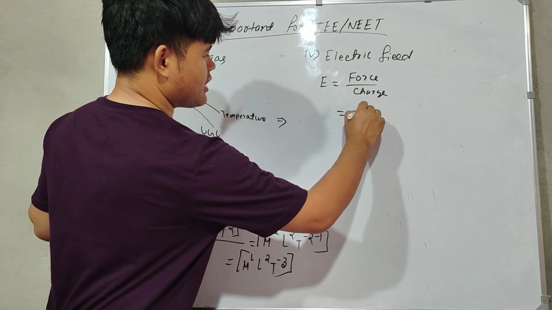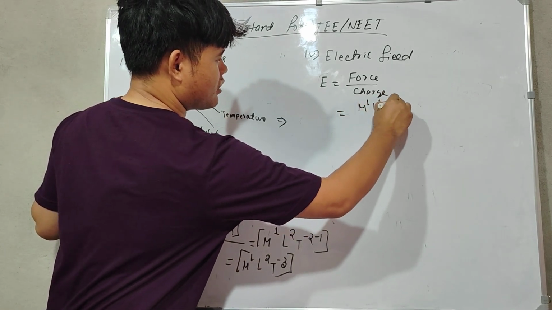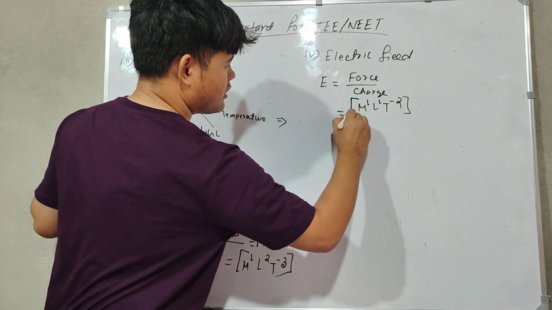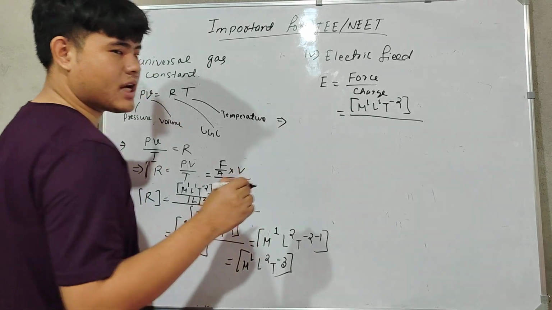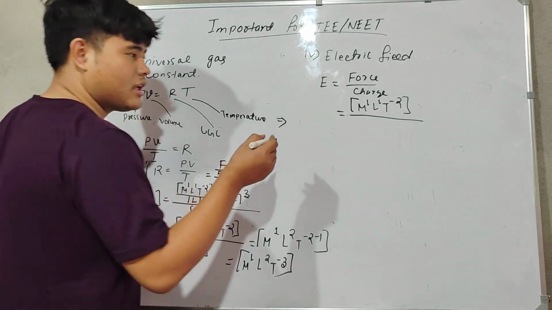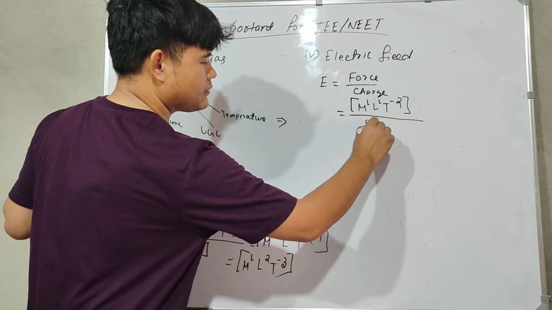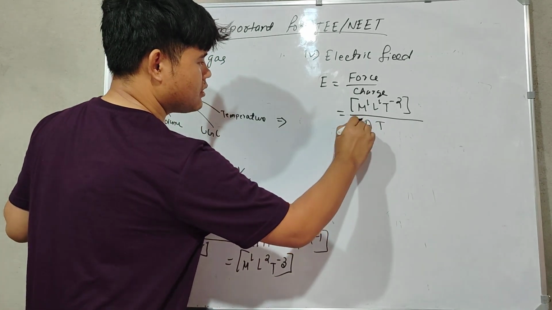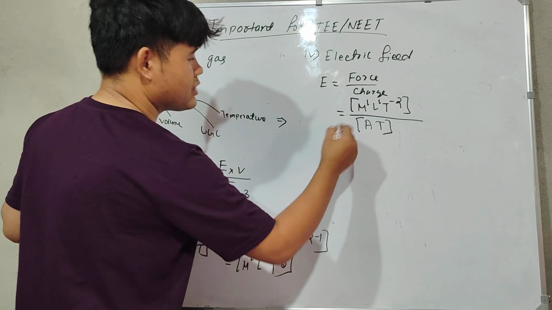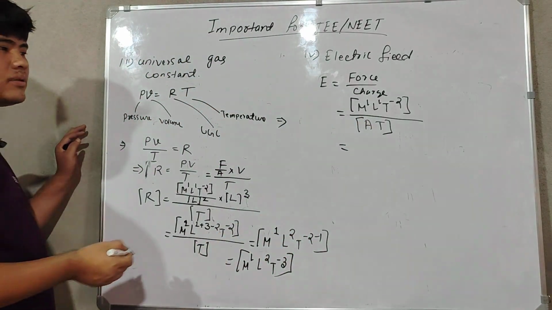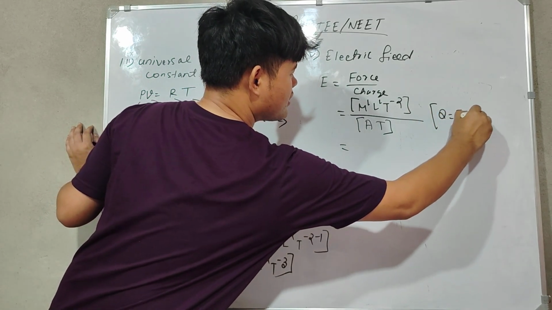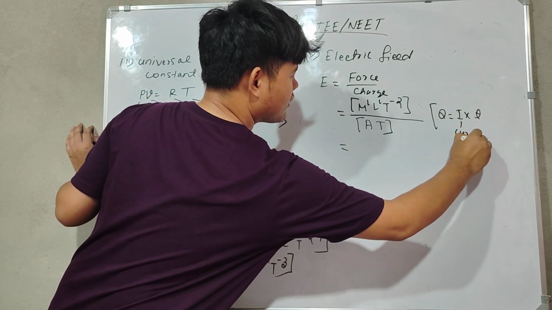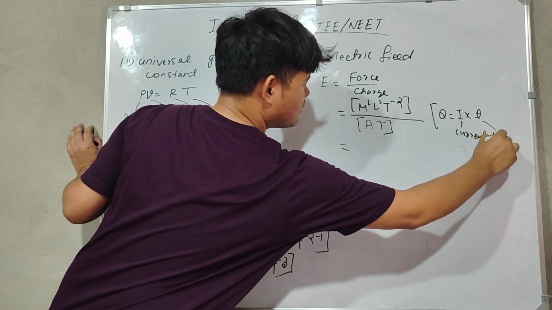Okay, so force is M1 L1 T to the power minus 2. I remember it, so I can write it. Okay, I can substitute. Charge Q is equal to IT, means ampere into time. Q is equal to I into T, I is current and T is time.